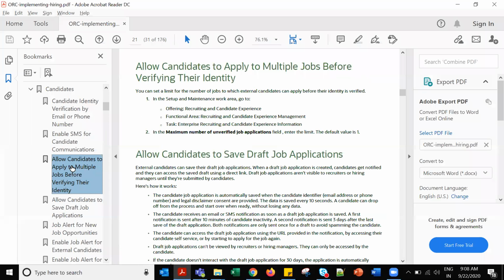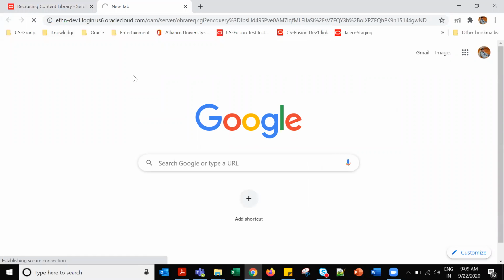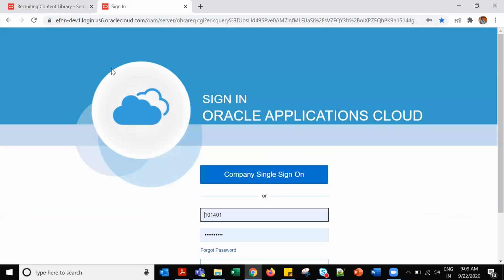So next is allow candidates to apply to multiple jobs before verifying their identity. You can set a limit for the number of jobs that candidates can apply to before their identity is verified. Where is this set up? And do we have the option to get the report in XML format in Fusion? Yes, we have. I can show you that. In the maximum number of unverified job applications field, enter the limit, in the setup and maintenance. Do you want to see that XML format? I can show you, no issues. When we go for reports, we'll do that. Okay, fine then.